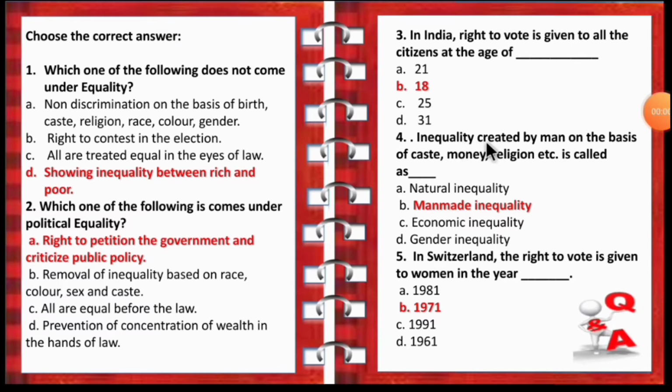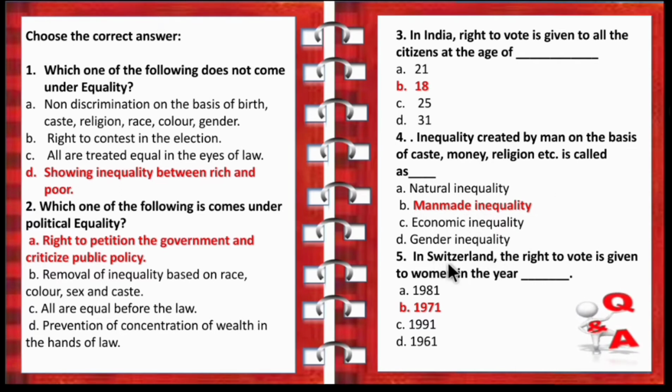Next, inequality created by man on the basis of caste, money, religion, etc. is known as, options are natural inequality, man-made inequality, economic inequality and gender equality. So children, natural inequality means what? The major characteristics are tall, short, fair, dark. So these all come under natural inequalities. But the caste, money, religion, these all come under man-made inequality. So the correct answer for this is man-made inequality.